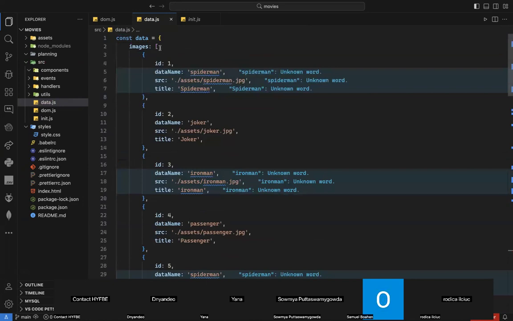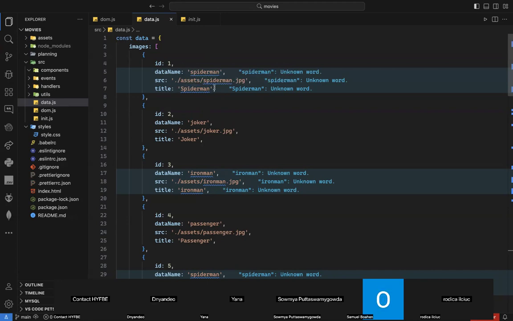So what is my data? As you can see, my data is an object, and then I have images, which is an array of objects. What do I have inside each object? I have an ID, which will be the movie or poster ID. I have data name, which maybe I will use, or maybe not. It can be sometimes useful to add it as a class. Source here will be the source of my image.